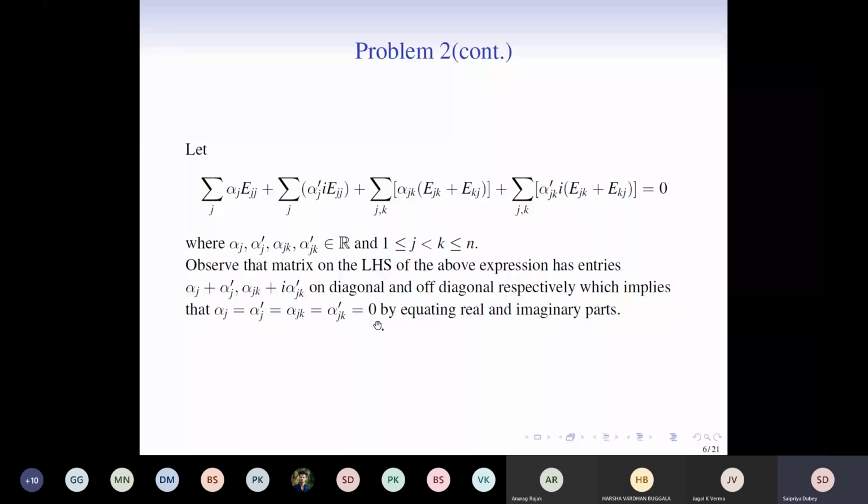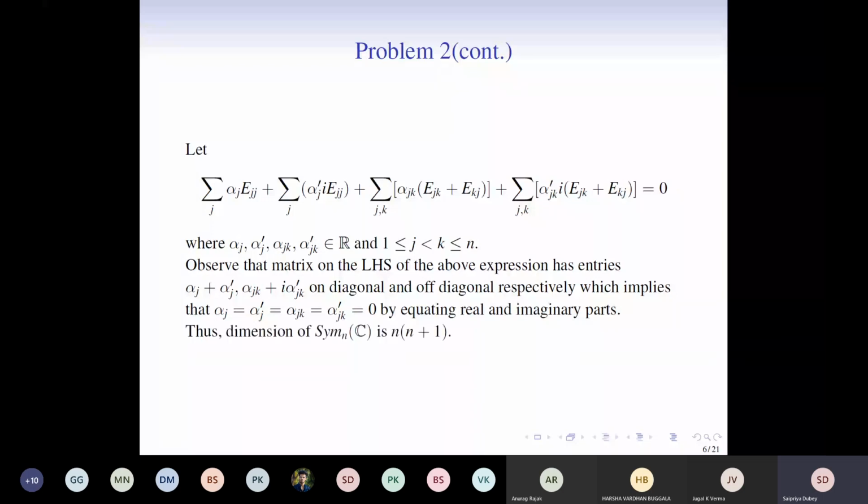Okay, so I repeat this once again. We just expand this left-hand side matrix to see what each of the entries are, and each of the entries has to be equated to 0 because the RHS is a 0 matrix. All right, and then by equating each entry to 0, we see that these terms are equal to 0. But then equating real and imaginary parts, we see that it forces all the scalars to be equal to 0, which completes the proof.